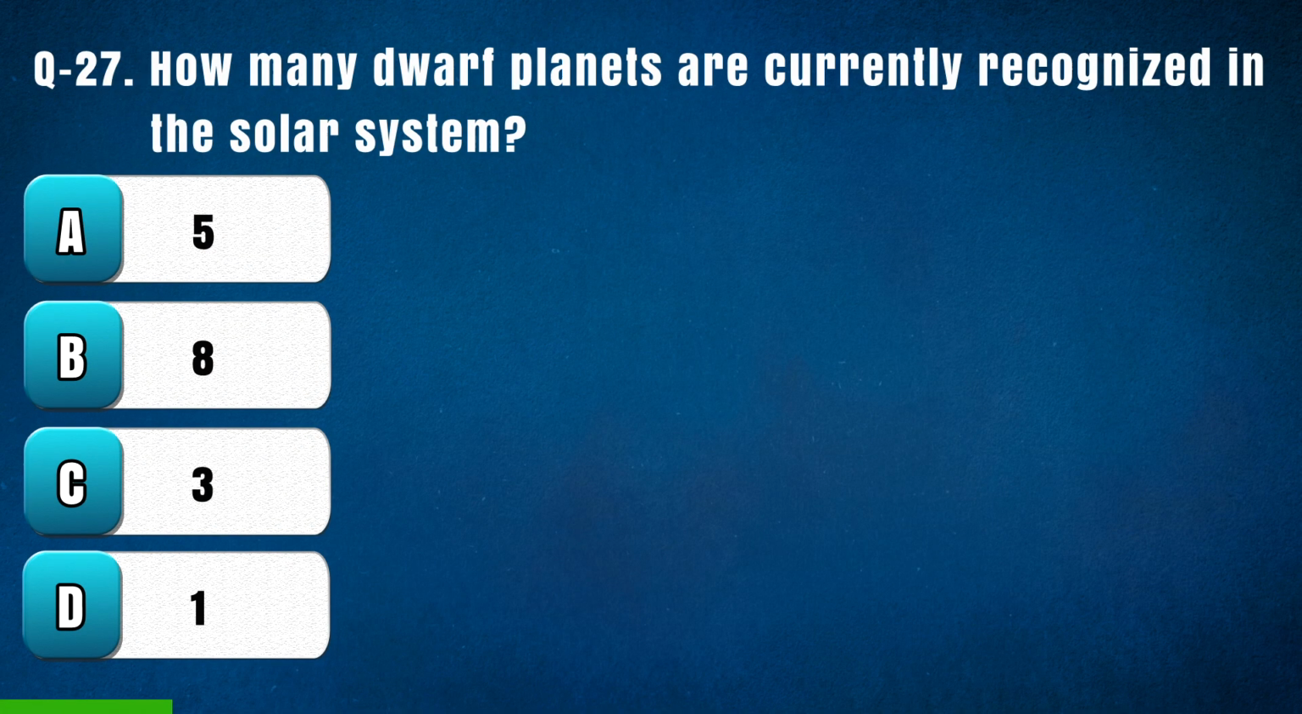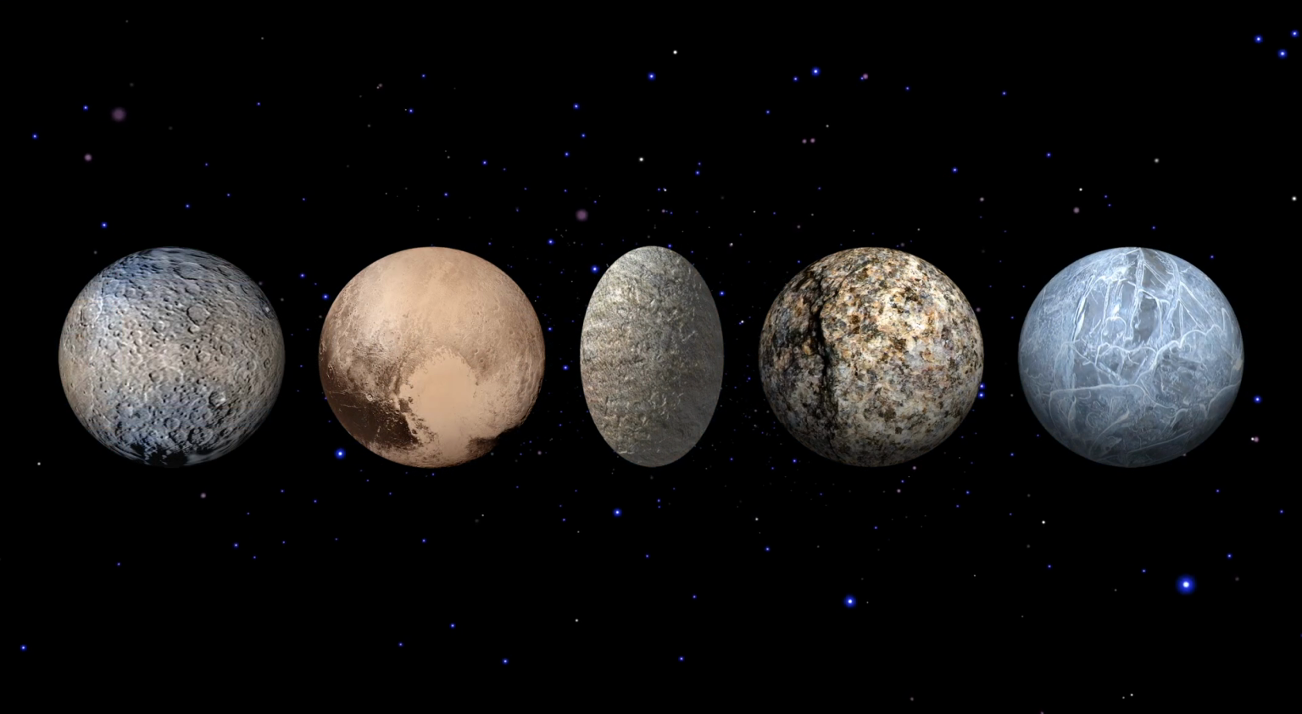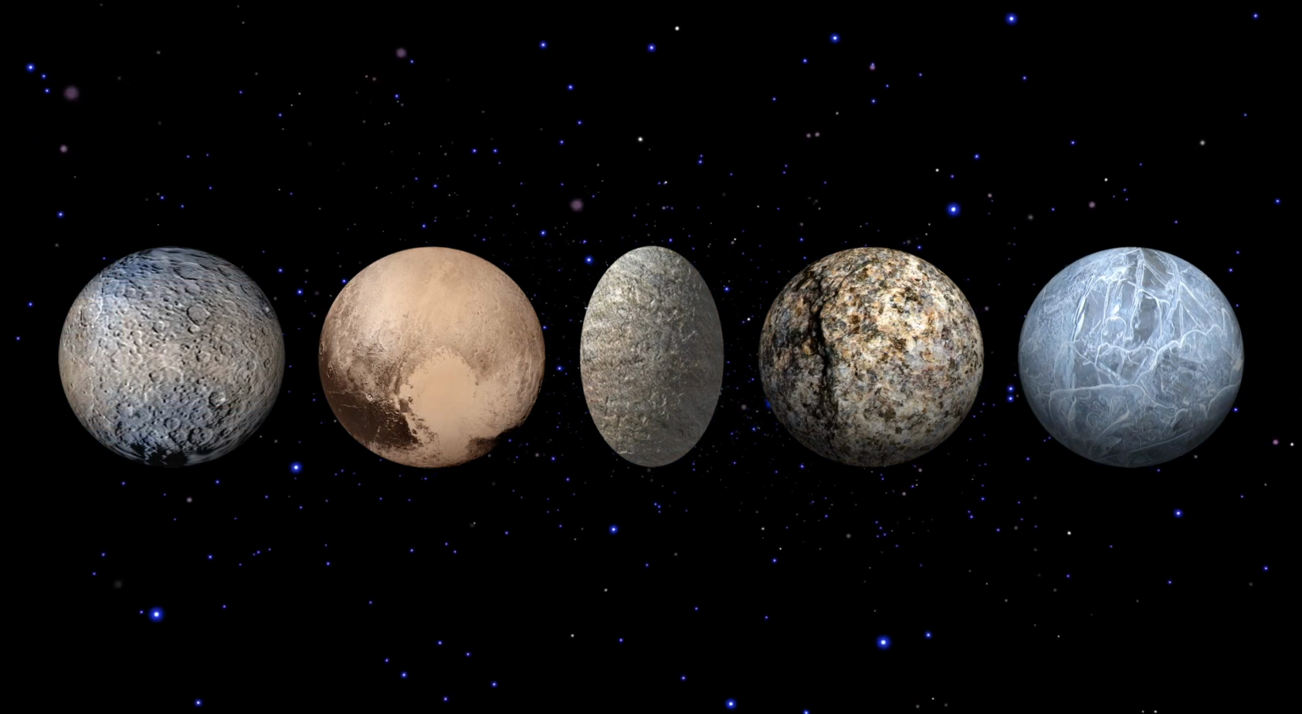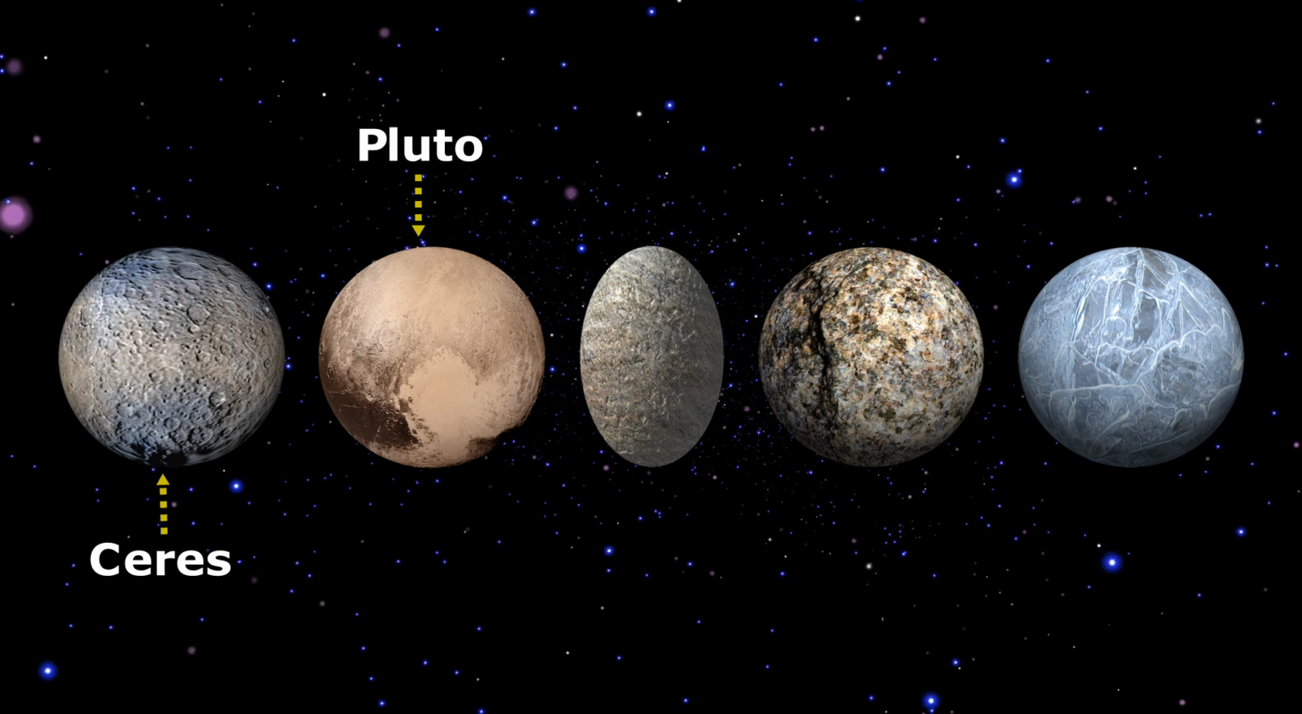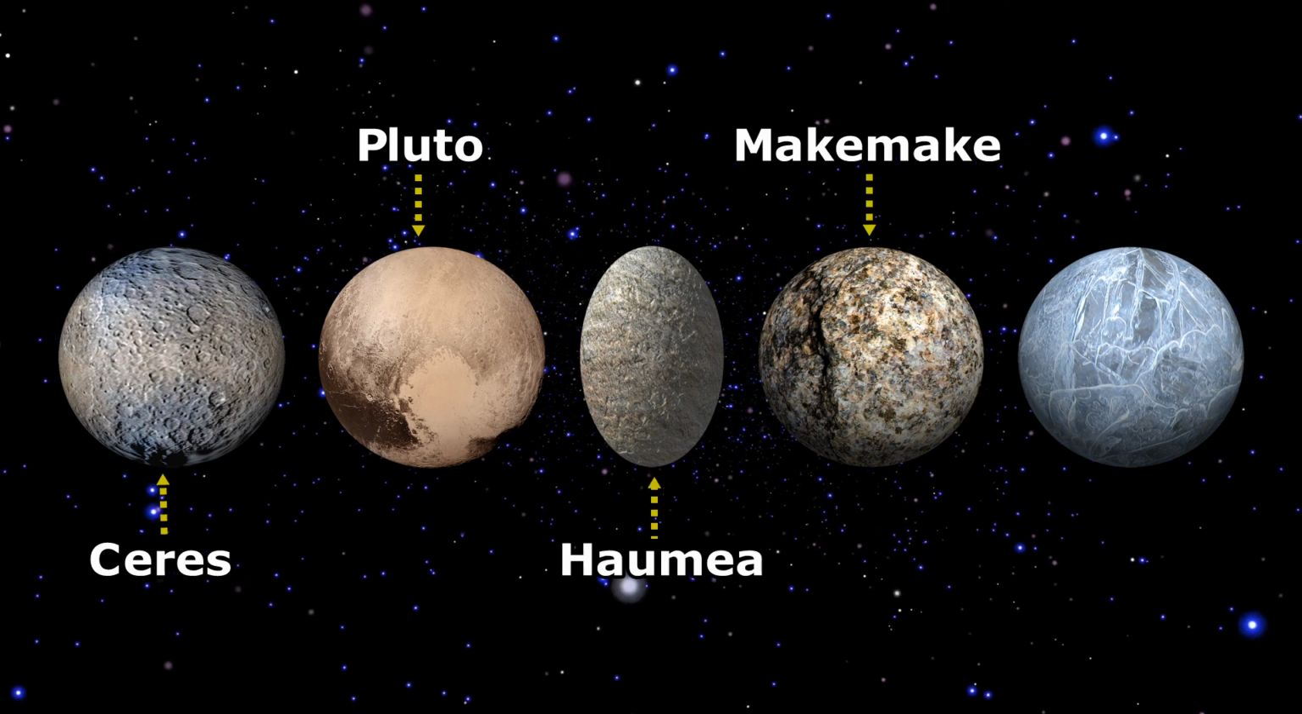Question 27. How many dwarf planets are currently recognized in the solar system? Option A. 5, B. 8, C. 3, D. 1. The right answer is A. 5. There are currently 5 dwarf planets recognized in the solar system: Ceres, Pluto, Haumea, Makemake, Eris.